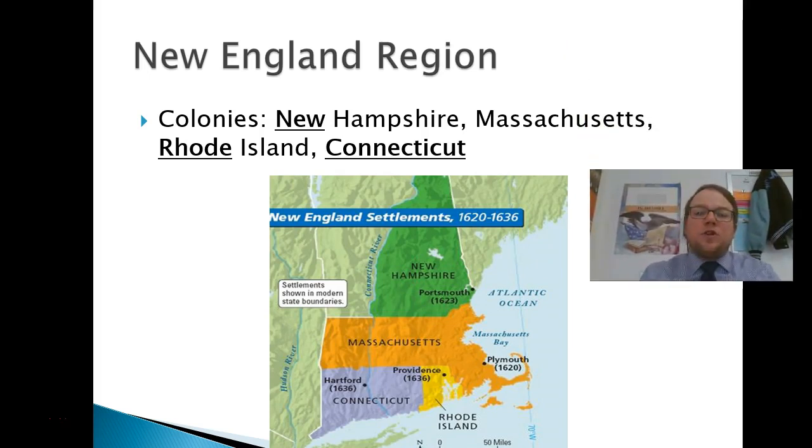This is going to be New Hampshire, Massachusetts, Rhode Island, and Connecticut. Maine is not a colony. Maine is part of the Massachusetts colony. Vermont is not a colony. Vermont is actually part of New York at this time period. All of these colonies are going to branch out from Massachusetts. Connecticut and Rhode Island, particularly, are going to be developed because of divisions within the Puritan religion. We'll talk a little bit more about that probably on Wednesday.